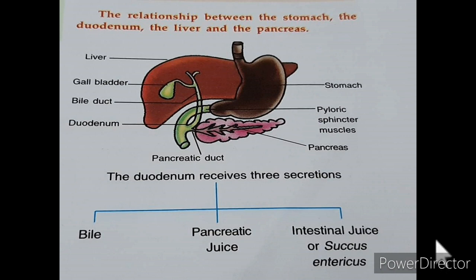Succus entericus, commonly called intestinal juice, secreted by the small intestine. Which portion of the small intestine? Lower portion of the small intestine, which is known as the ileum. And this succus entericus has three types of enzymes: carbohydrases, proteases and lipases. These enzymes complete the digestion of food.